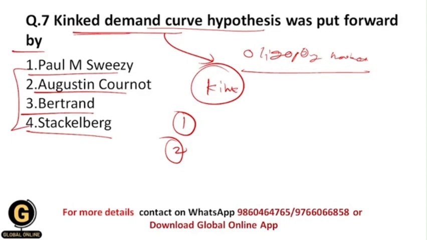But you need to understand that the correct answer here is Paul M. Sweezy, and this is the scientist who has given the concept of the kinked demand curve hypothesis.